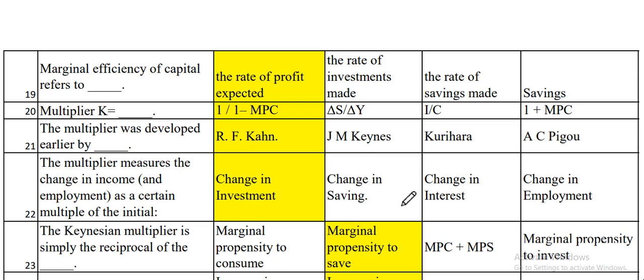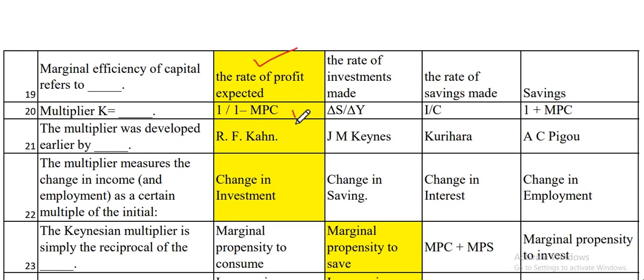Now the next one is, marginal efficiency of capital refers to the rate of profit expected. Next one, the multiplier K is always equal to 1 divided by 1 minus MPC.